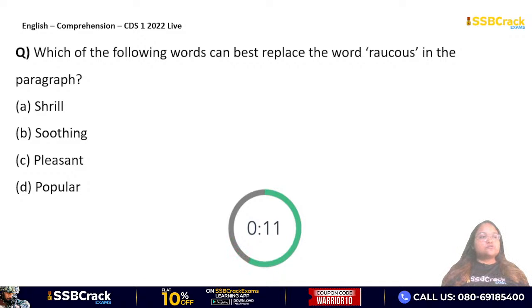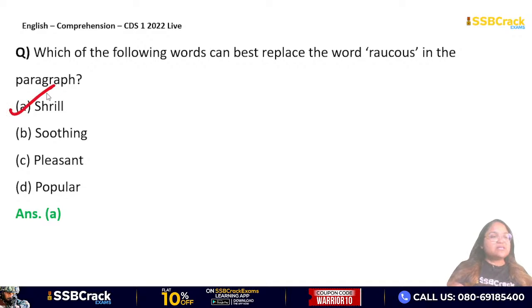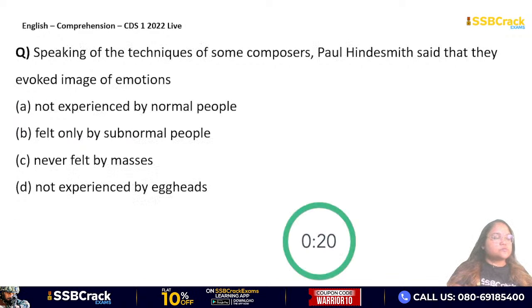Words are shrill, soothing, pleasant, popular. You have to find out synonym of raucous. Now what kind of it? Raucous noise. तो अच्छा तो नहीं होगा ना बिल्कुल, प्लेजेंट तो बिल्कुल भी नहीं होगा, सूदिंग भी नहीं होगा, पॉपुलर भी नहीं होगा. तो क्या है? Shrill. Shrill is something that is very, very, very loud. It's like a noise. Okay, so loud. So option A will be your correct answer. Very good, everyone. Moving on to the next and the last question.